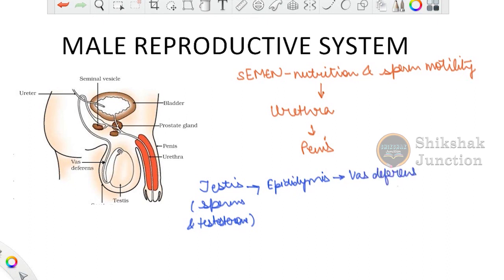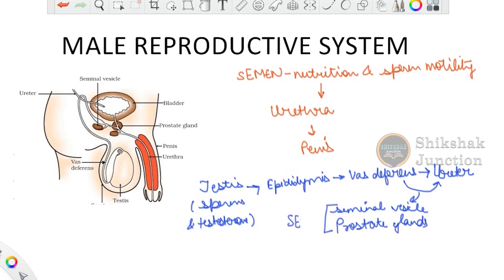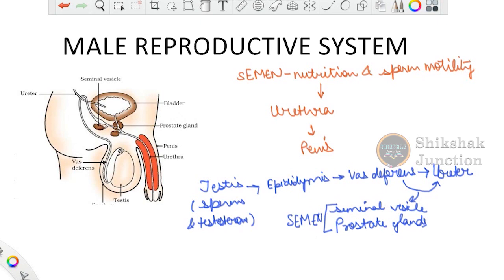This vas deferens carries the sperms to yet another tube which is joined with this vas deferens, known as the ureter. This ureter is a part of the same excretory system that we have already studied in our previous lecture. Now during this pathway, you have two more glands that come into the picture. What are they? They are the seminal vesicle and the prostate gland. ठीक है, now the secretions of these two glands are poured into these tube-like structures and the secretion is known as semen. The semen is important because it provides the nutrition as well as motility to the sperms, which is required for the movement and transfer of the male gametes to the female gamete.